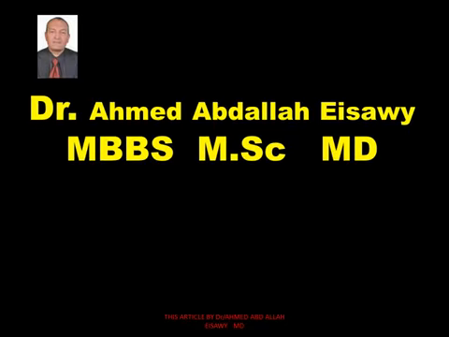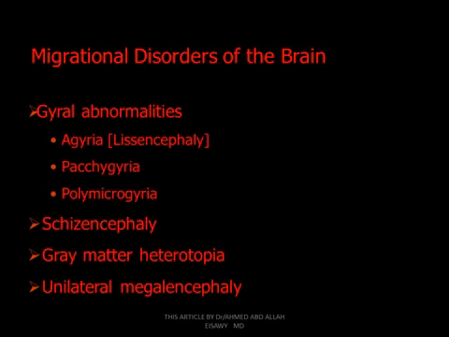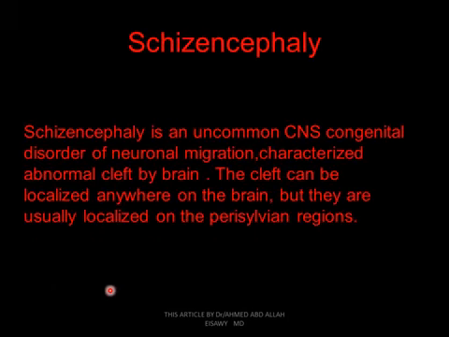Bismillah. We will talk about migrational disorders of the brain: gyral abnormalities, agyria, pachygyria, polymicrogyria, schizencephaly, gray matter heterotopia, unilateral megalencephaly. And we talk about its manifestation in fetal ultrasound, how to see it in the fetal brain during ultrasound. Schizencephaly is an uncommon CNS congenital disorder of neuronal migration, characterized by an abnormal cleft in the brain.